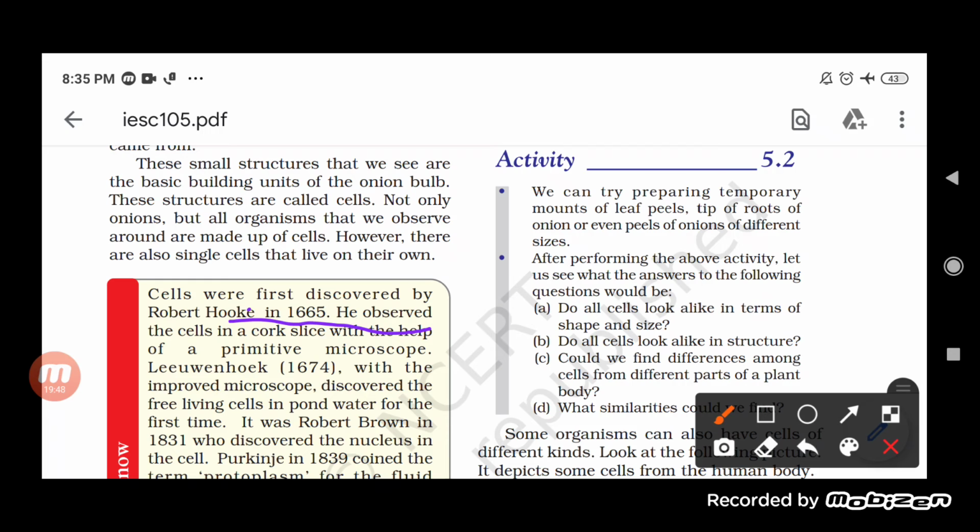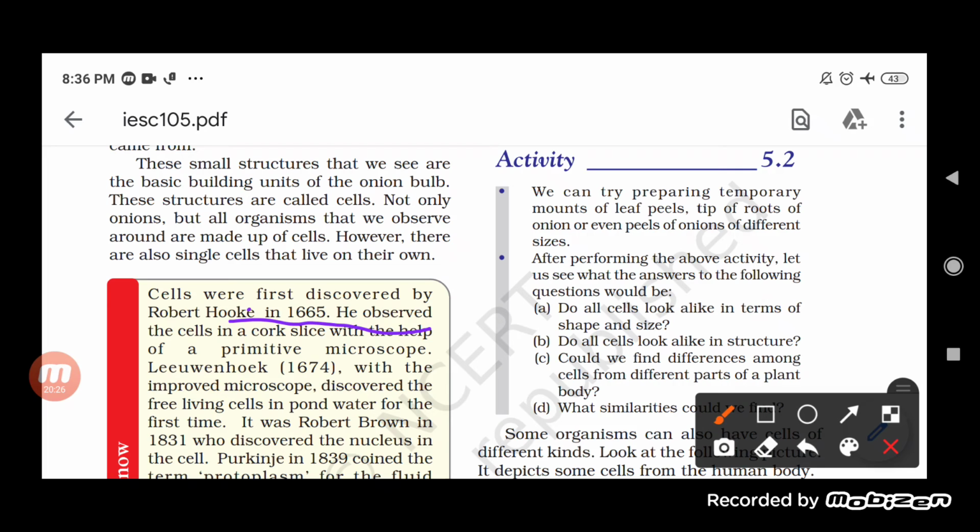Then Leeuwenhoek, with the improved microscope, discovered the free living cell in pond water for the first time. So first of all, Robert Hooke, when he was working, saw a thin slice of cork, and this thin slice of cork is what? It is dead, so he was not able to see anything present inside. That's why he gave the name little rooms, or compartments.